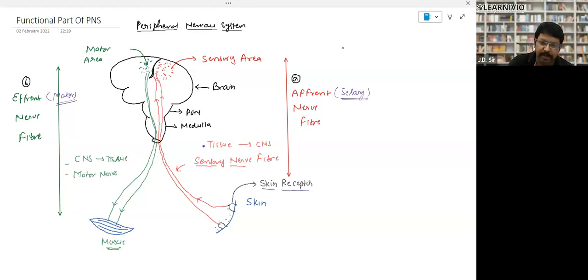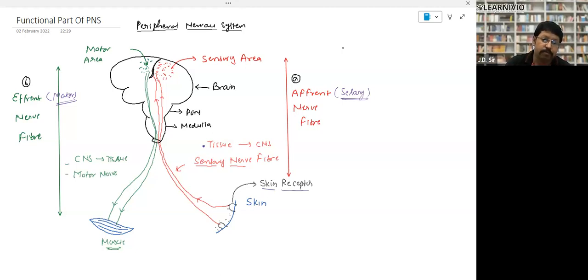So these receptors receive. Suppose there is some hot object. These receptors will receive the information. There are some special kinds of nerves. I have already explained, they are the sensory nerves. They take information from the organ towards the brain. So sensory nerves are taking the information back to the brain, right? There is a particular area called the sensory area, which will take the information, right? This is the brain. After that, there is an area called the motor area.